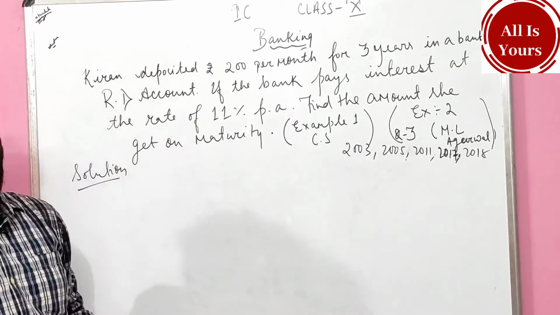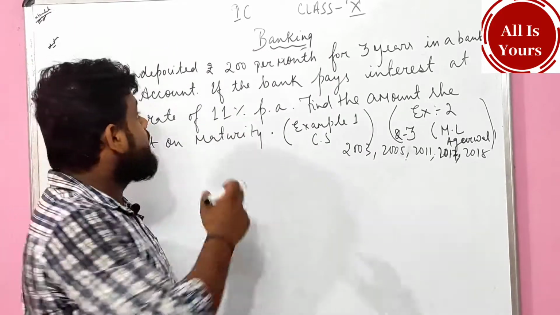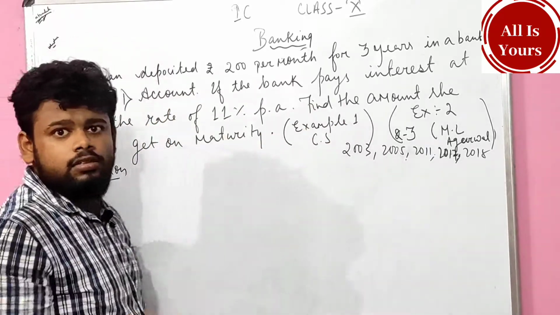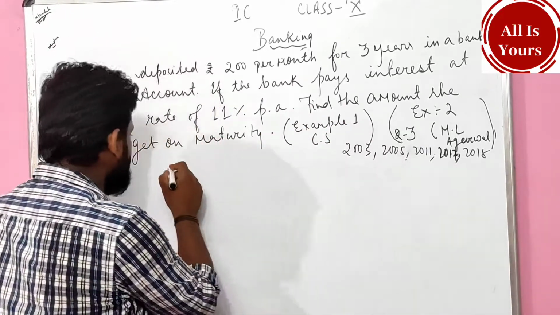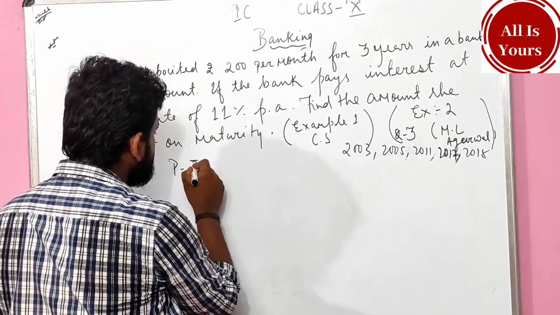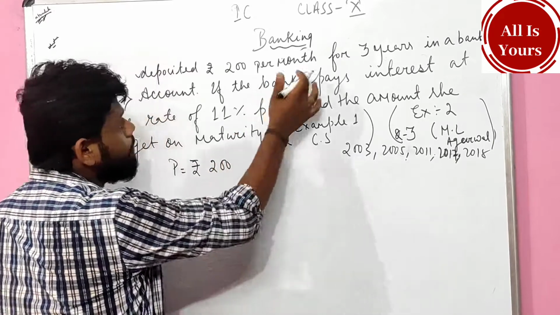Kiran deposits rupees 200 per month. A principal he deposits. So what to write? Principal. Now, rupees 200 per month.